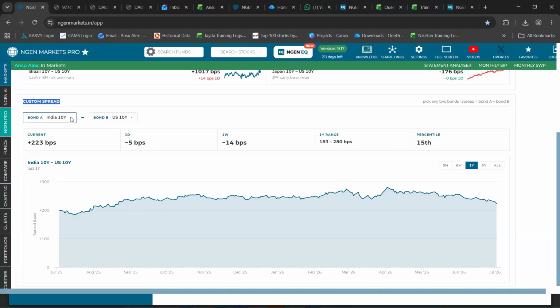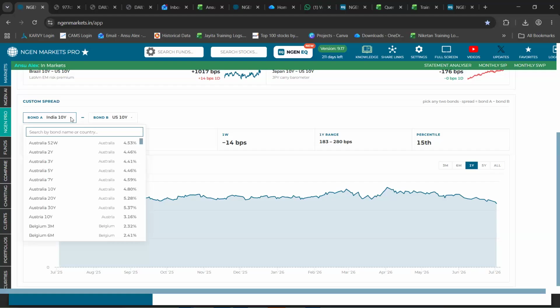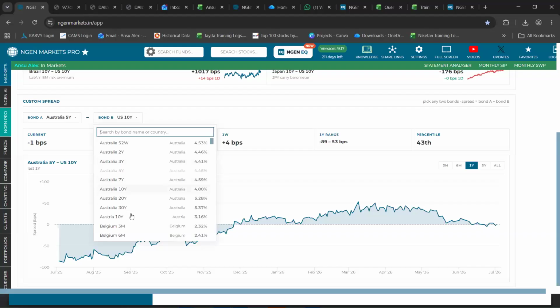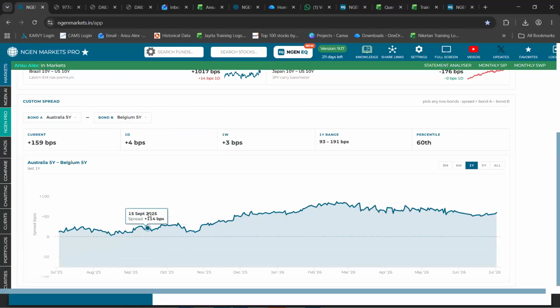This section enables you to select two bonds from any country of your choice. For example, I've selected Australia 5-year, and let's say I select some other country, Belgium 5-year. You're viewing their difference, and it can be viewed in a detailed way on this line chart.